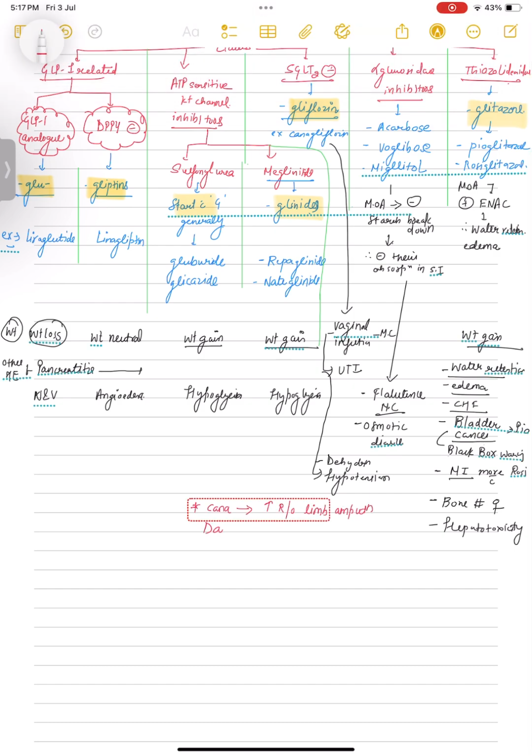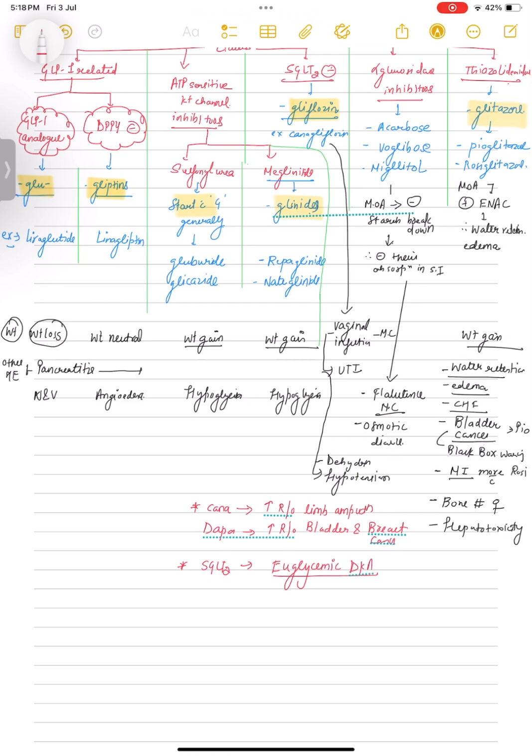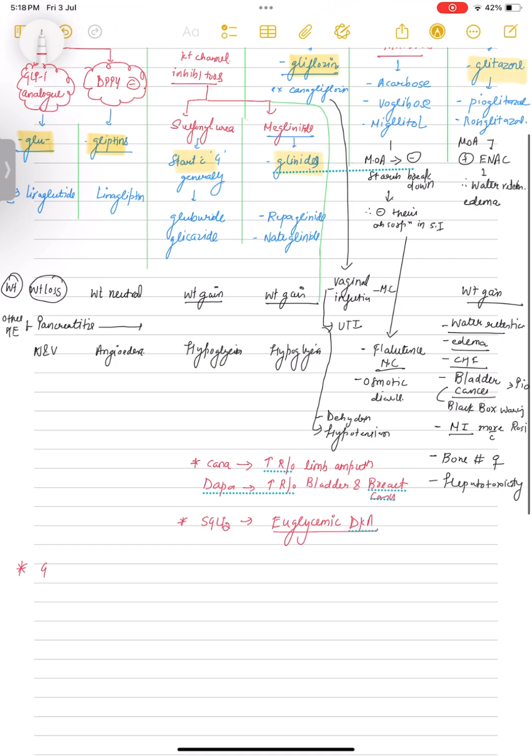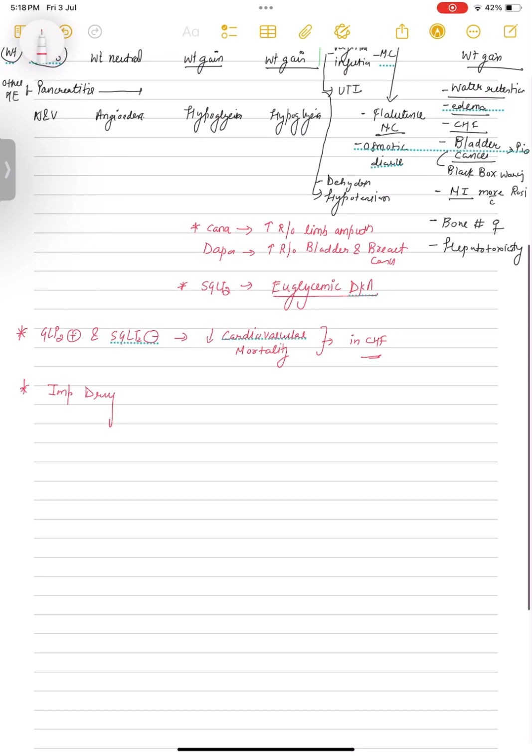Now some more common points: canagliflozin also causes increased risk of limb amputation, and dapagliflozin increased risk of bladder and breast cancer. SGLT2 inhibitors also cause euglycemic diabetic ketoacidosis, which is mostly asked about this drug, which class of drug causes euglycemic DKA. Now these two classes, GLP-1 agonist and SGLT2 inhibitors, also decrease cardiovascular mortality. Therefore we can use these two classes in CHF patients.